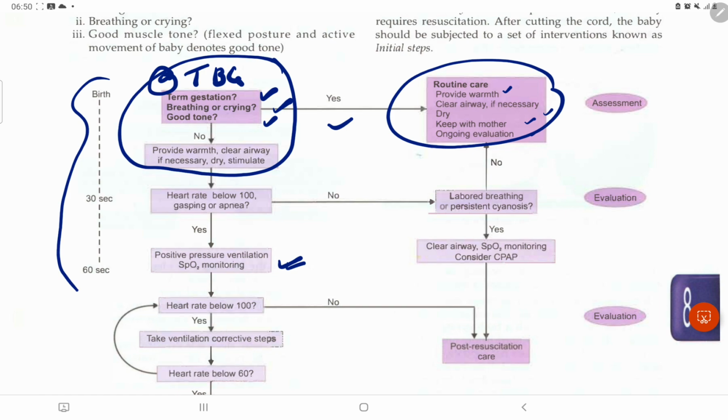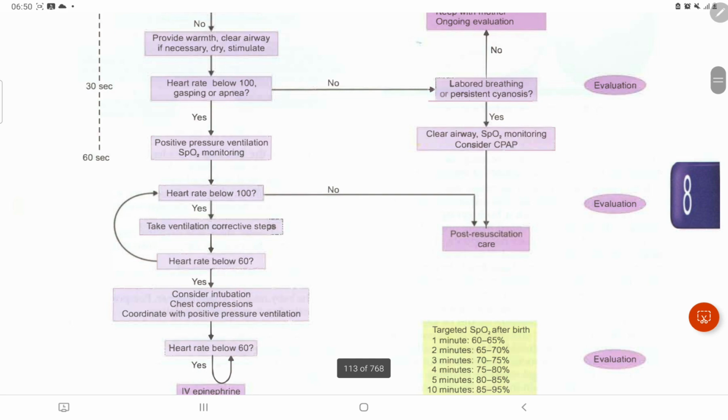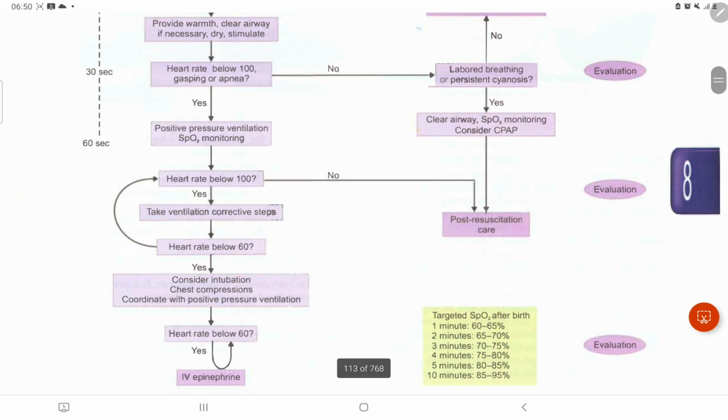If the heart rate is below 100, we have to take ventilation corrective steps. If the heart rate is still below 100, we do ventilation corrective steps. If the heart rate is below 60, we again repeat the same ventilation corrective steps. And then if the heart rate is still below 60, we move further: consider intubation, chest compressions, coordinated with positive pressure ventilations. And if the heart rate is still below 60, we have to give IV epinephrine.